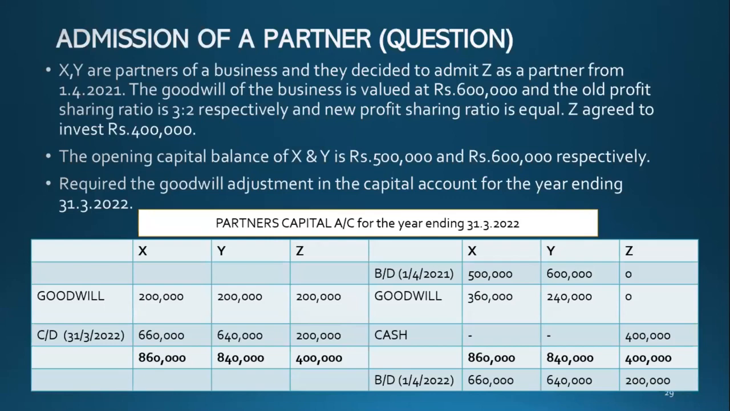So that's okay. And then Z is agreed to invest rupees 400,000. So cash account debit, capital account credit. So everything is done there. And then opening capital balance of X and Y is rupees 500,000 and 600,000. So that's why I have written brought down 1/4/2021, 500 and 600,000. And that's all, isn't it? So after that, just balancing 860, 660, something like that.